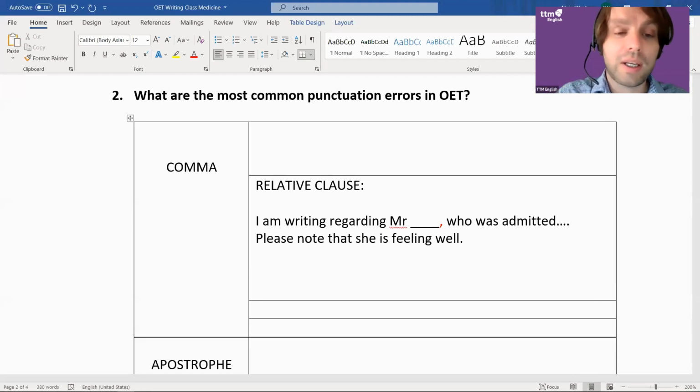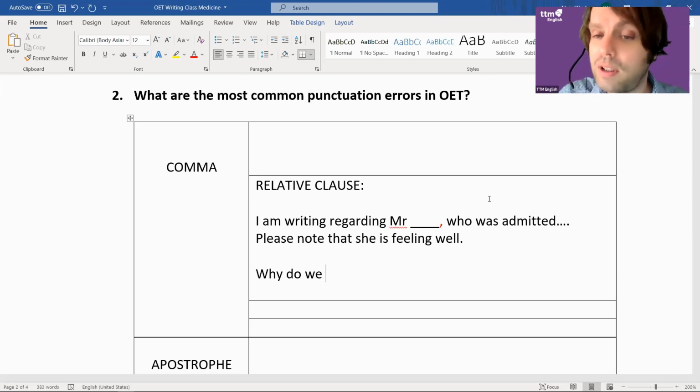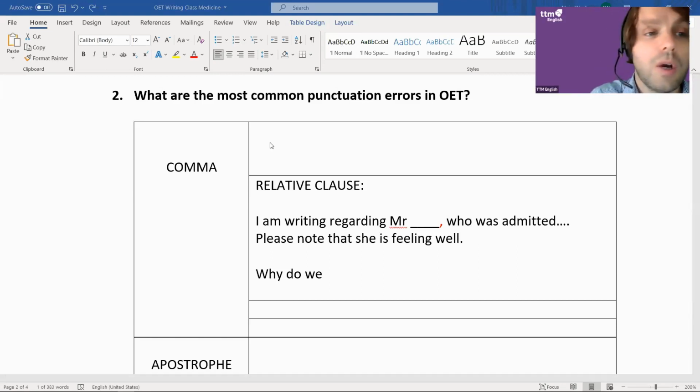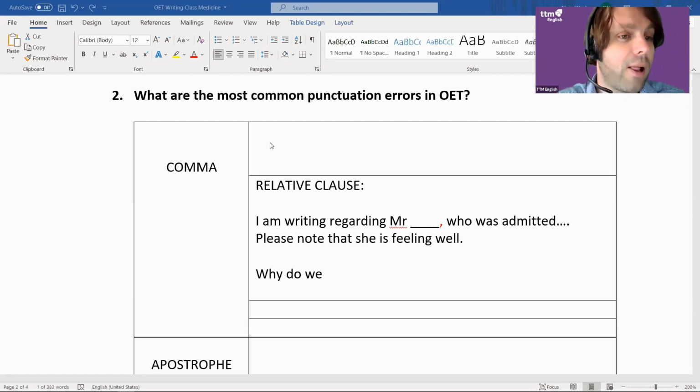So very quickly, why do we need a comma with a relative clause? What is a relative clause, by the way? Just quickly. To join two clauses without repetition of the name of the person or the thing. That's a really nice definition. Let me ask, to build on that, Hiba and Hala, and I'm going to ask Marwish.